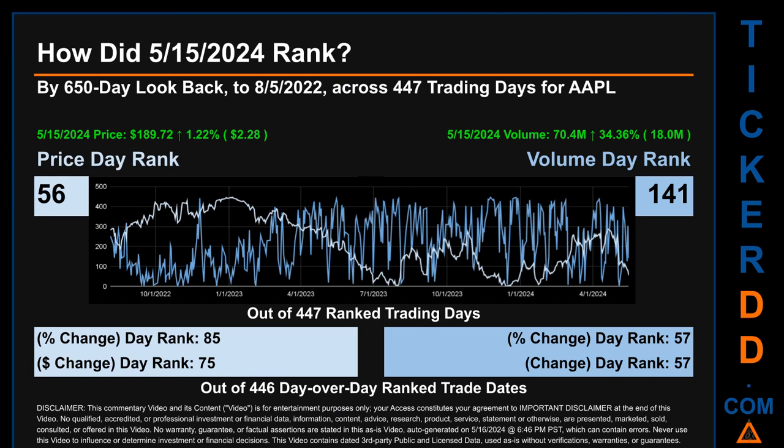The price's day-over-day percentage change, jumping 1.22% on May 15, 2024, had a day rank of 85 while its dollar difference of $2.28 had a rank of 75 when compared day over day across 446 trading days. Volume's percentage change and difference were ranked respectively at 57 and 57.